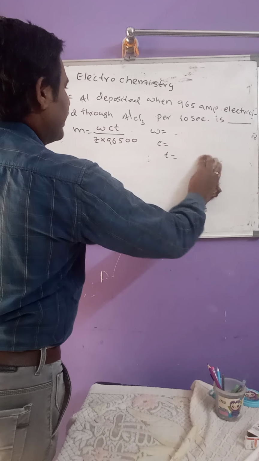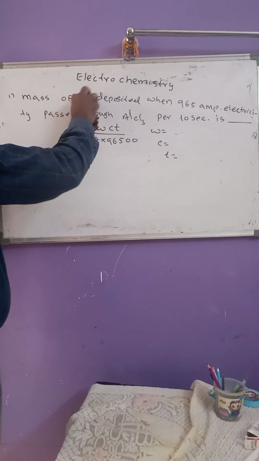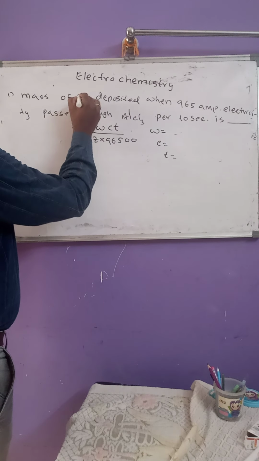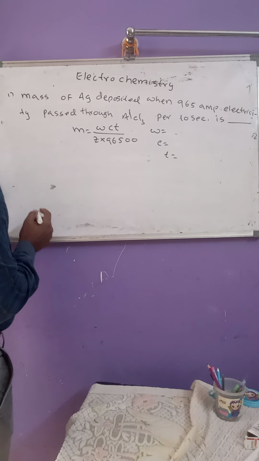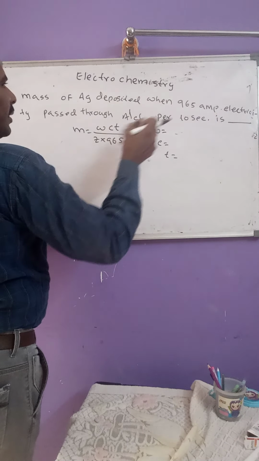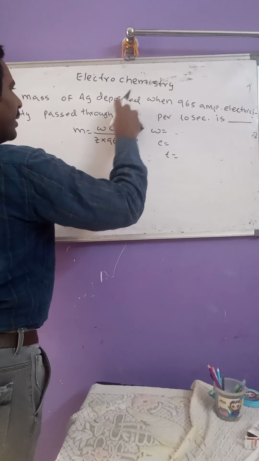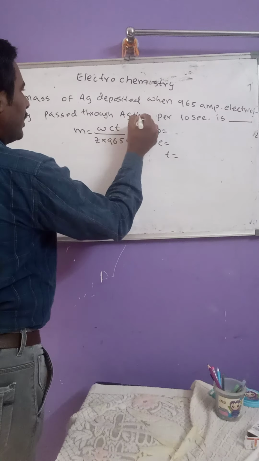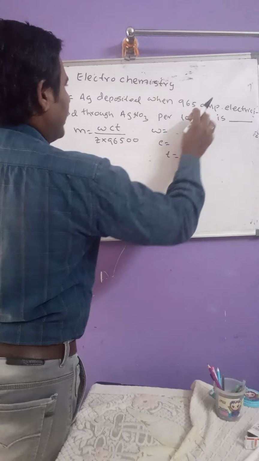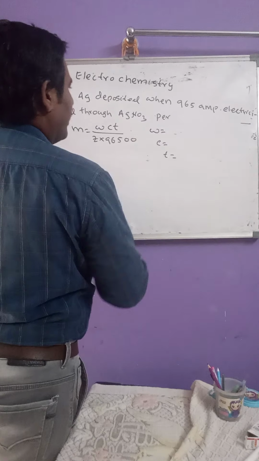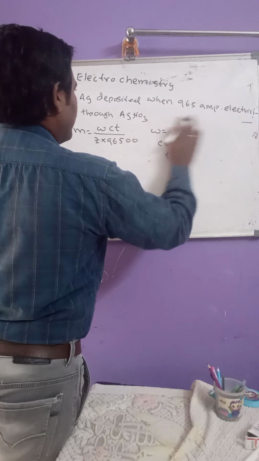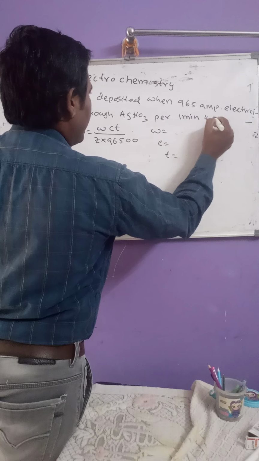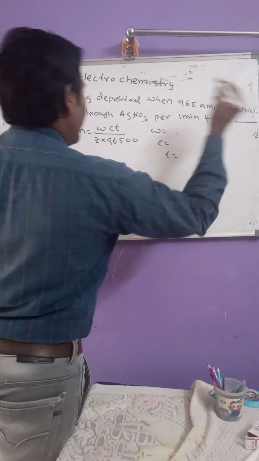Now let us consider, instead of aluminum, silver. Mass of silver deposited when the same 965 amperes electricity passed through the silver nitrate solution per, I change the time here, per 1 minute 40 seconds is dash.